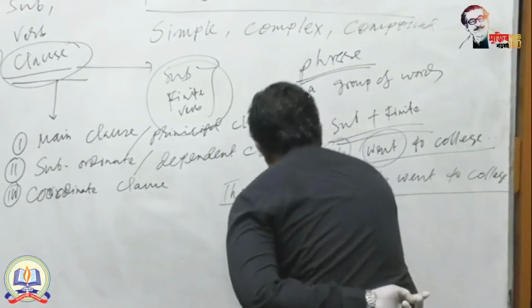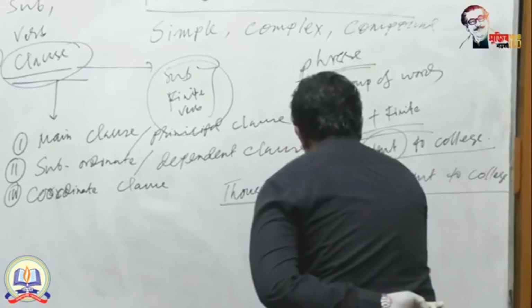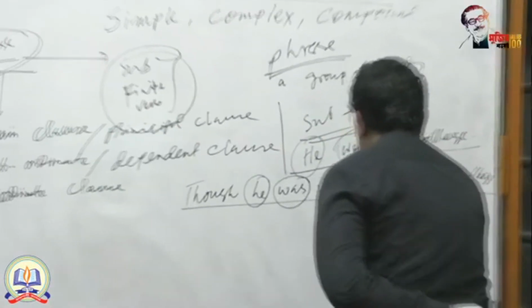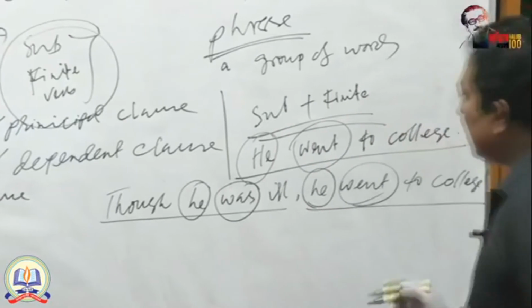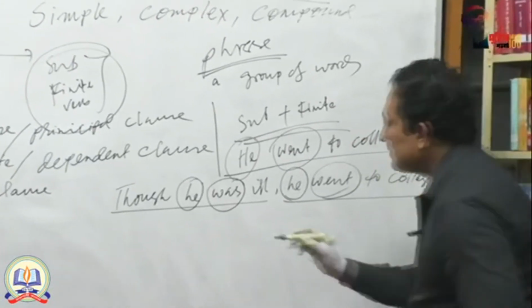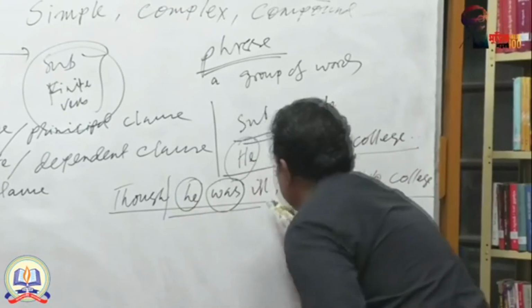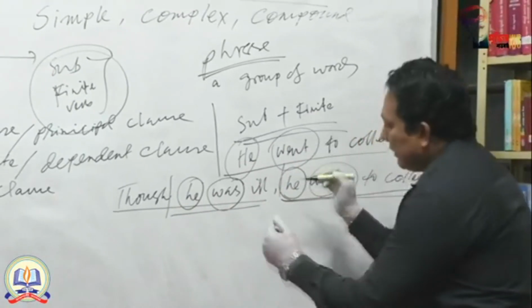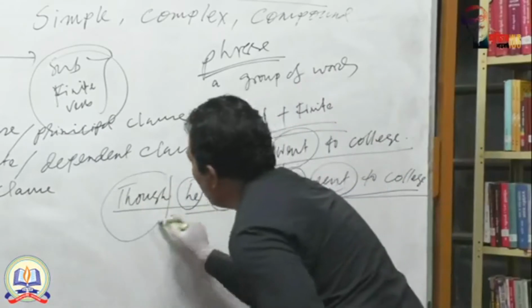Here you will notice a subject and a finite verb. Here you are getting a subject and a finite verb. That means you are getting the full criteria of a simple sentence. You can denote it in this way: this is a simple sentence, this is a simple sentence, and these 2 parts are connected with though.